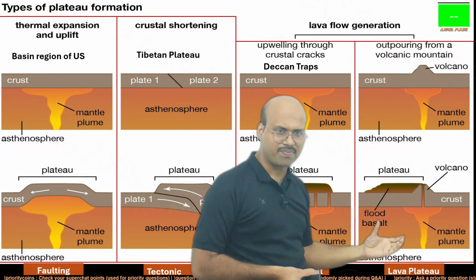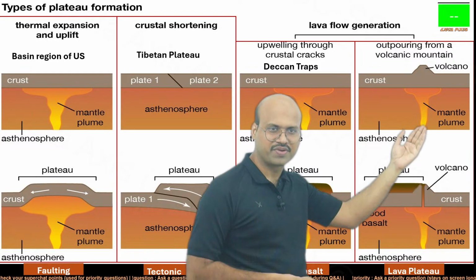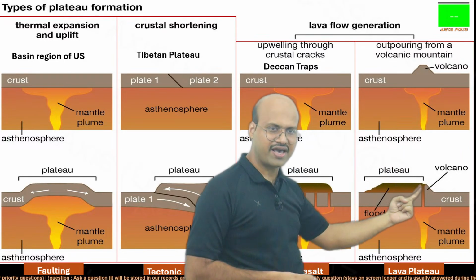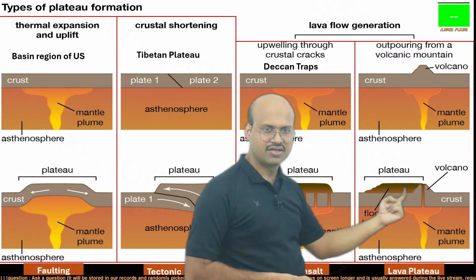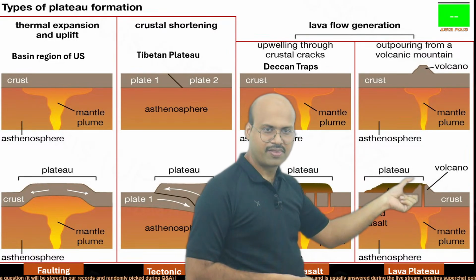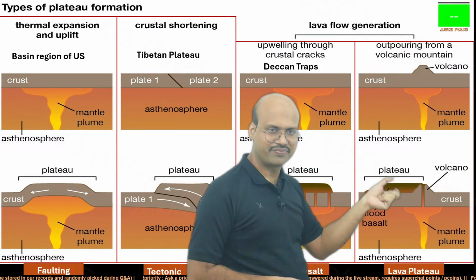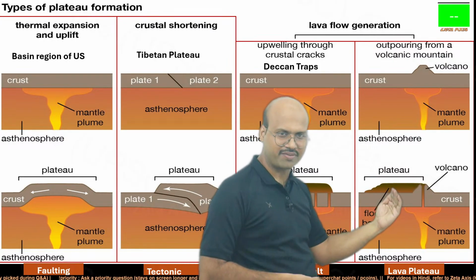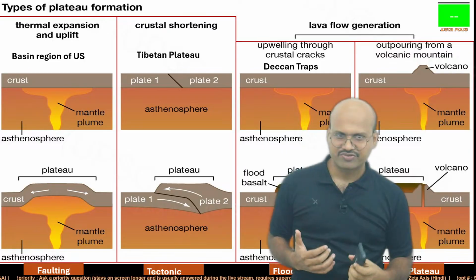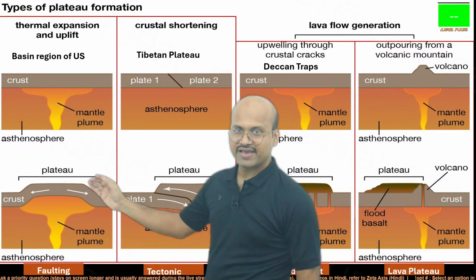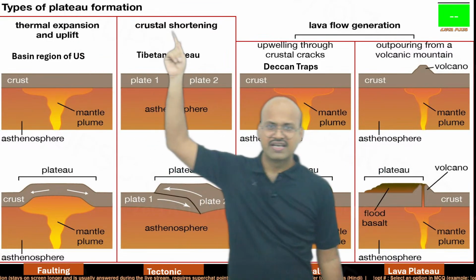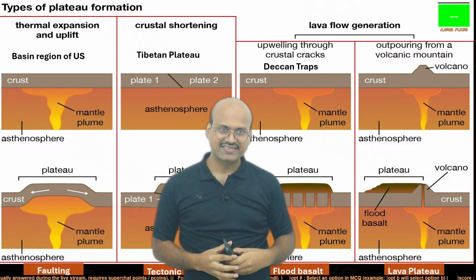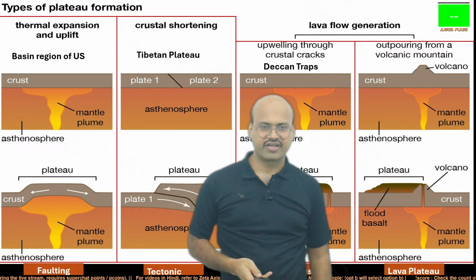Then we have this lava plateau. Here we can see a mantle plume again coming up, forming a volcano. The volcano emits lava and it forms a continuous sheet of solidified crust. So this is also a plateau, a volcanic plateau. So this is how different types of plateaus are formed. Here you can see thermal expansion and uplift, crustal shortening because of tectonic activity, upwelling through crustal cracks, and outpouring from a volcanic mountain.